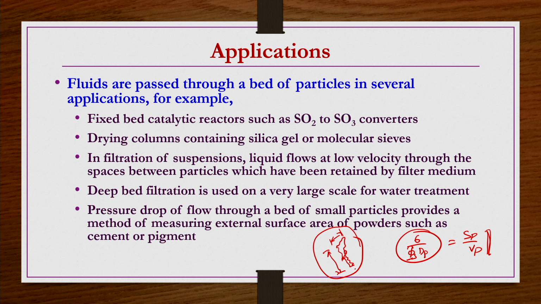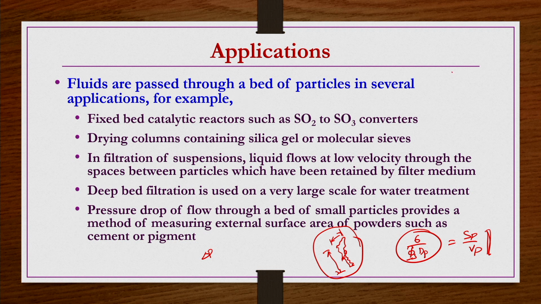So, because of these reasons, finding this Sp by Vp ratio is in general very difficult for very fine and irregular particles. So, what you can do is find the overall Sp by Vp from pressure drop calculations.